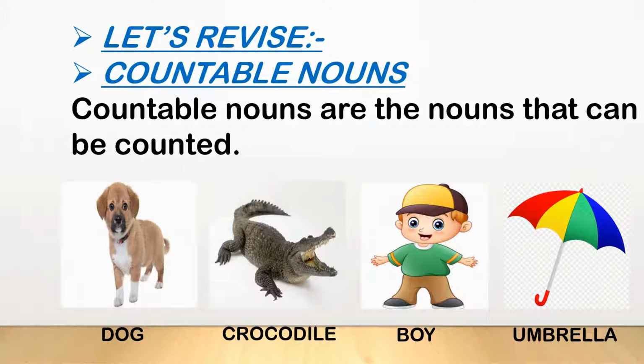What are countable nouns? Countable nouns are the nouns that can be counted. For example, dog, crocodile, boy, and umbrella are examples of countable noun because we can count them.